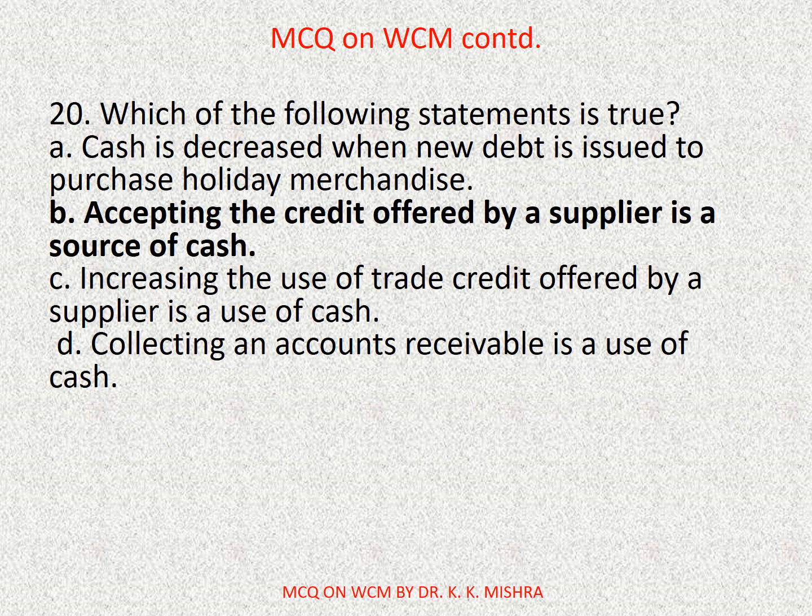Question number 20. Which of the following statements is true? Options are A. Cash is decreased when new debt is issued to purchase holiday merchandise. B. Accepting the credit offered by a supplier is a source of cash. C. Increasing the use of trade credit offered by a supplier is a use of cash. Or D. Collecting an accounts receivable is a use of cash. Correct option is B. Accepting the credit offered by a supplier is a source of cash.